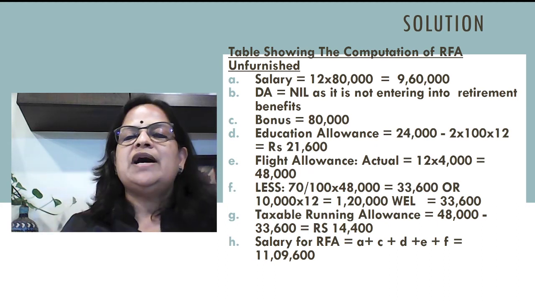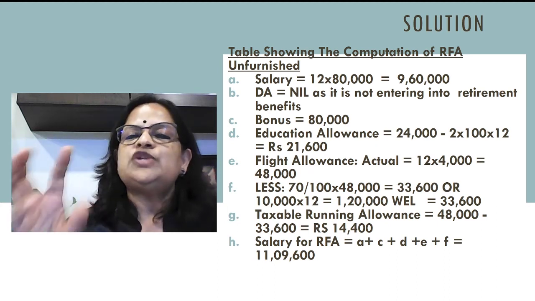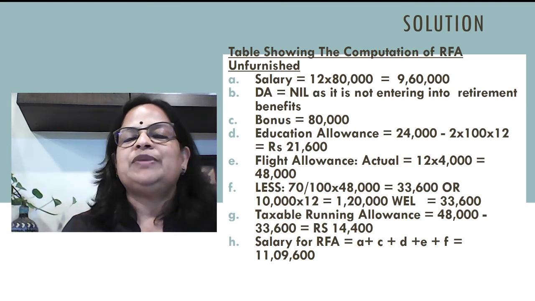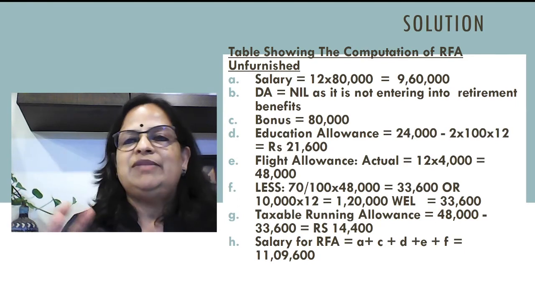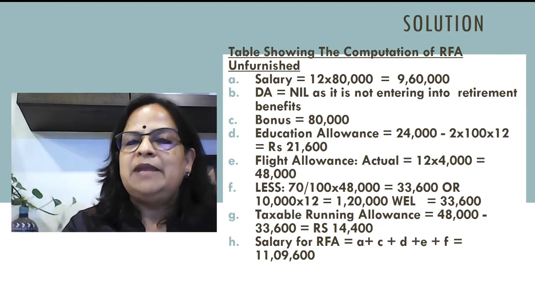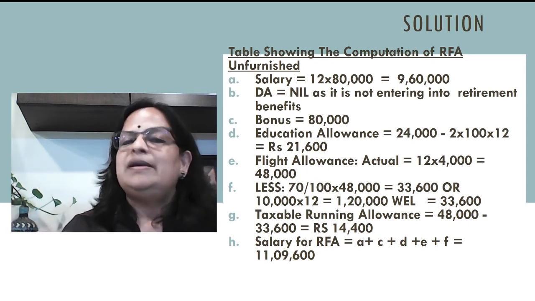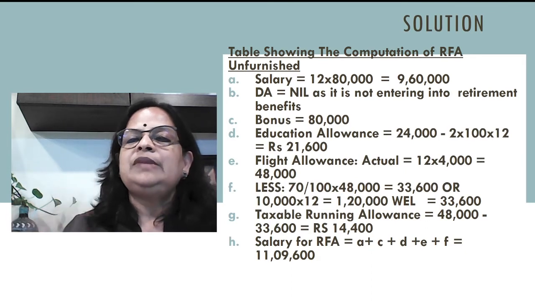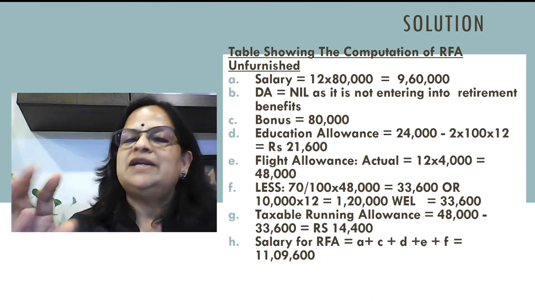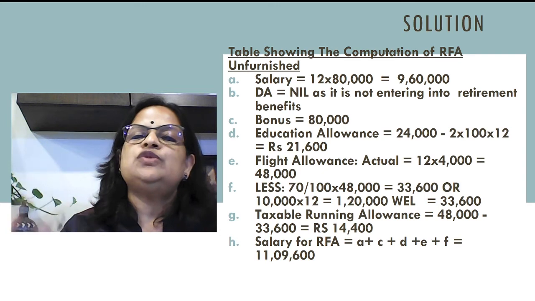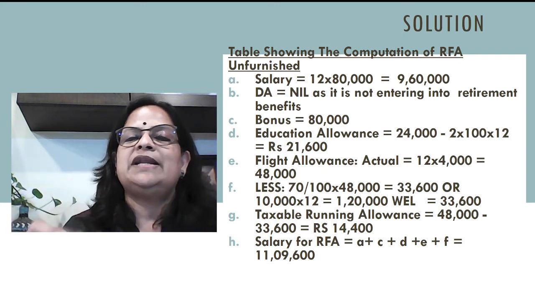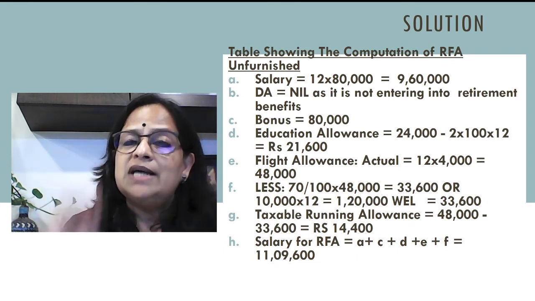When I explained RFA, I told you RFA should be the last calculation when you're doing salary computation. So here also I did the same thing. I left this slide blank. Then I started computing. Next slide I started computing gross salary and taxable salary for the employee. So this slide I calculated last because all the values which we are using for computation of salary, gross salary, we need for RFA. So RFA usually we will do as the last computation.